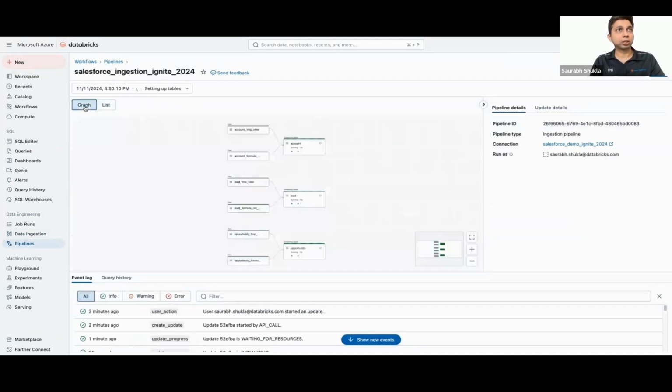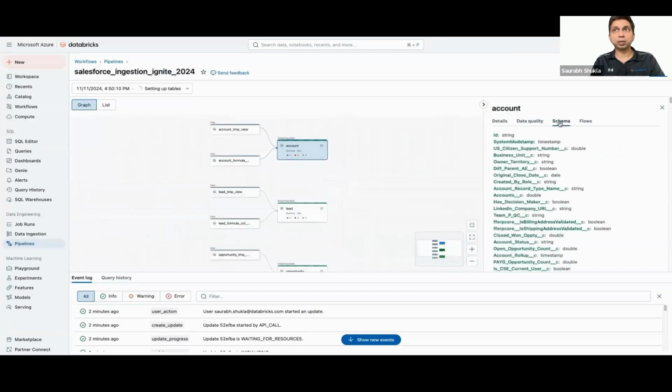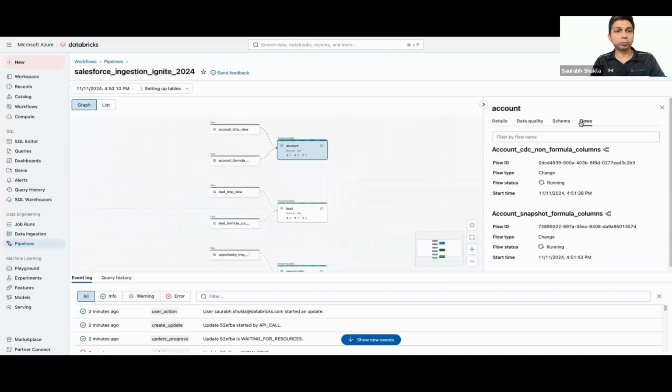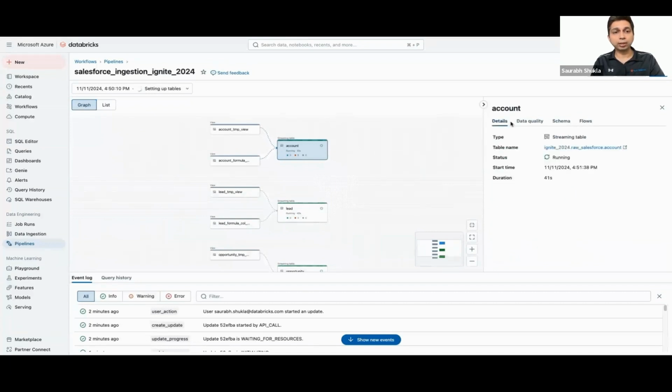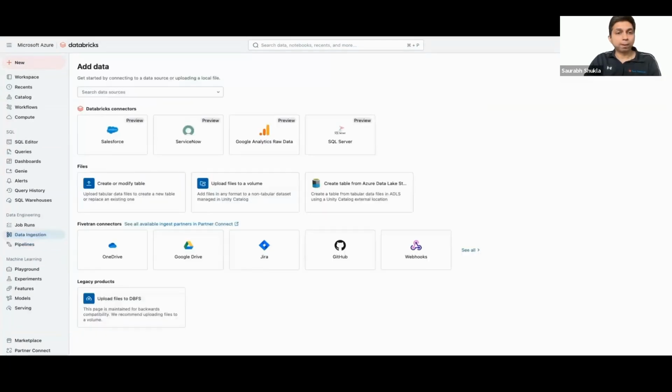So I think the pipeline has initialized now. It provides a lot of data quality features, schema evolution, automated retries and error handling. It also has automated connector upgrades when the third-party API changes.